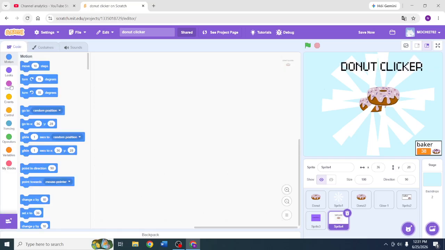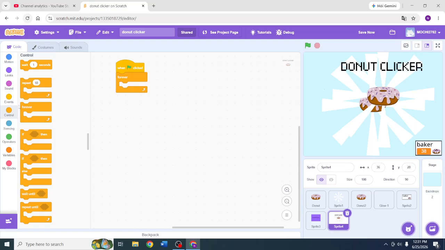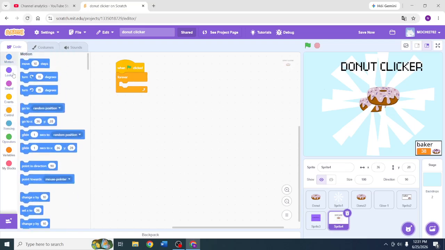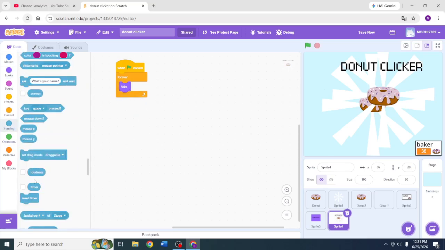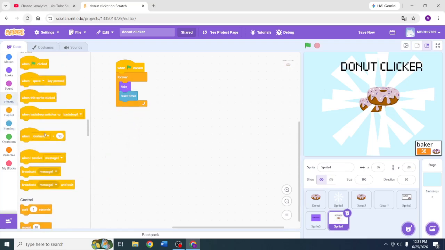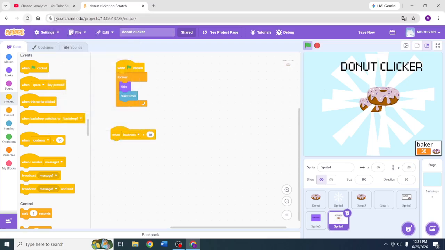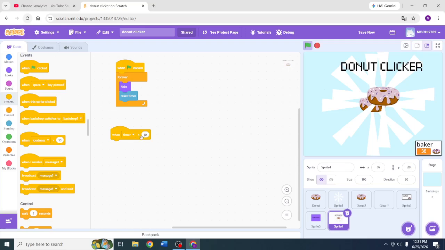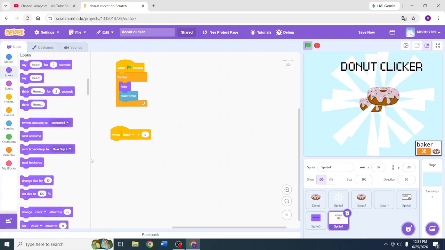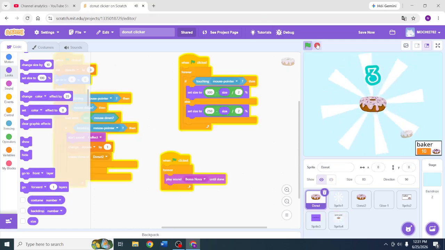And then let's just make this text bigger. Okay. And then let's go to code. We add a when green flag clicked, add a forever. We reset. First, we need to hide it, and then we reset the timer, and then we add, when the timer is less than 0, then we could show it.